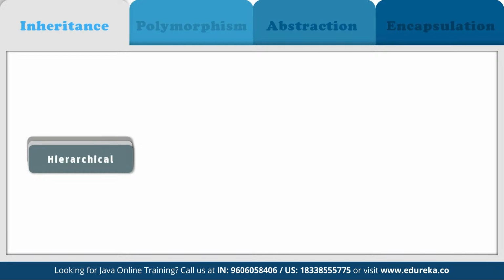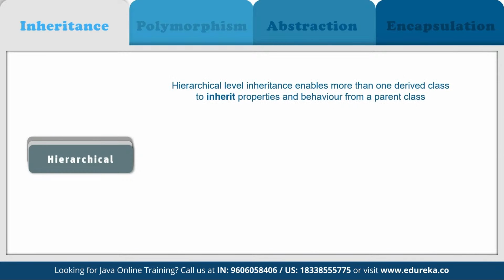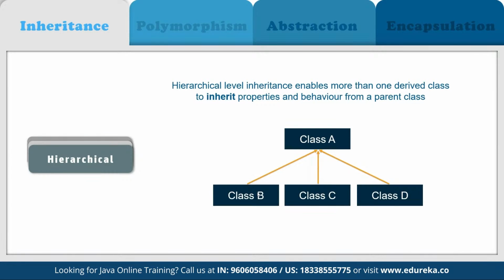And then we have hierarchical inheritance. When a class has more than one child class, for example, here we have the parent class A, and now we have multiple child classes, class B, class C, and class D. They are all inheriting from the main class A, and this is called hierarchical inheritance.